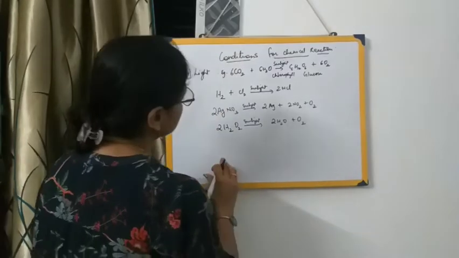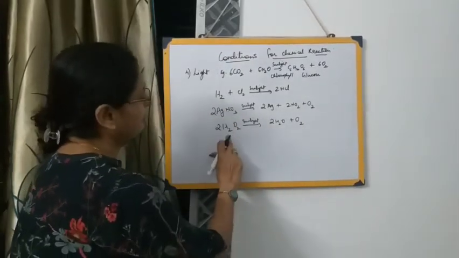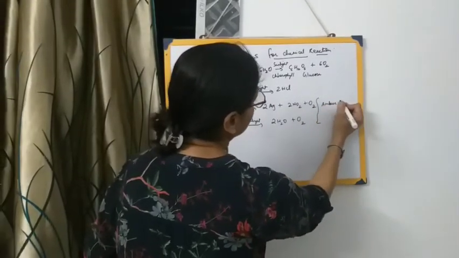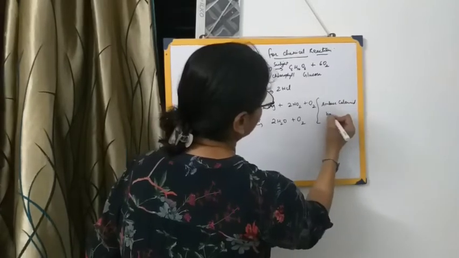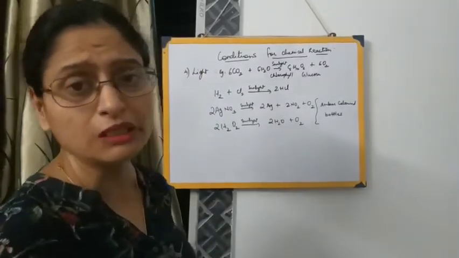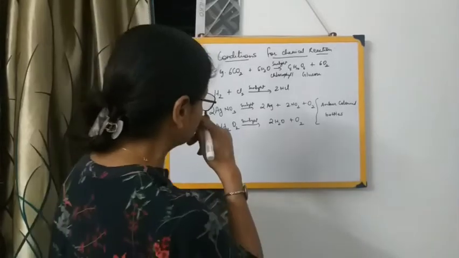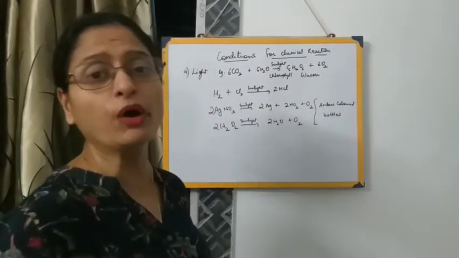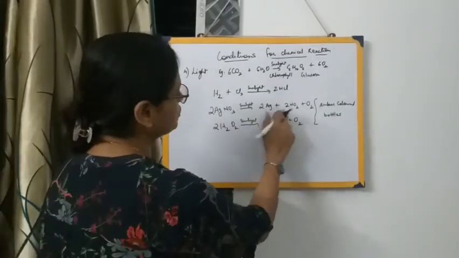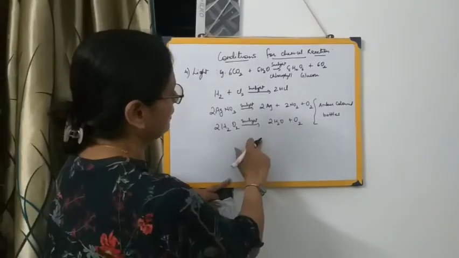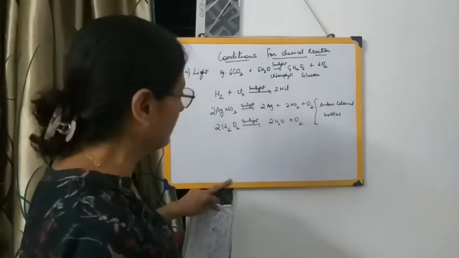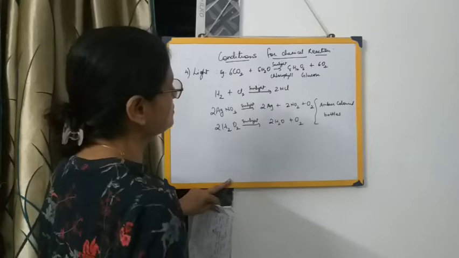For these reasons, these two compounds, silver nitrate and hydrogen peroxide, are always stored in amber colored bottles. Now what do you mean by amber colored bottles? Those bottles which are very dark in color, brown color, blue color, all those types of bottles, are called amber colored bottles. Because the color of the bottle is so dark, sunlight will not enter, and as the sunlight will not enter, decomposition will not take place. These compounds have the tendency to decompose in the presence of sunlight, and we don't want these substances to break up, forming these products. Once they have decomposed, they become useless.